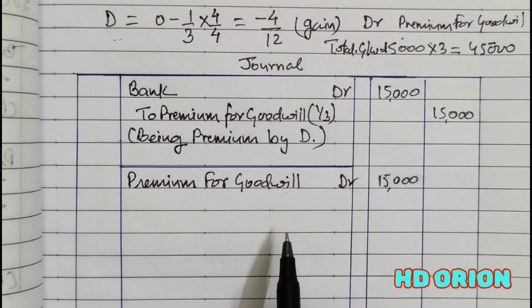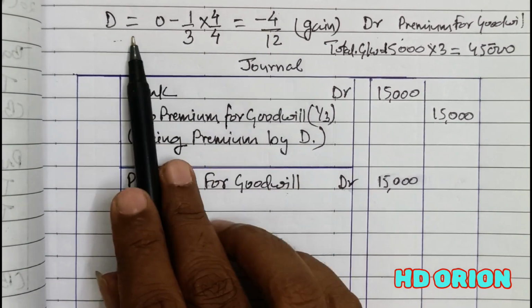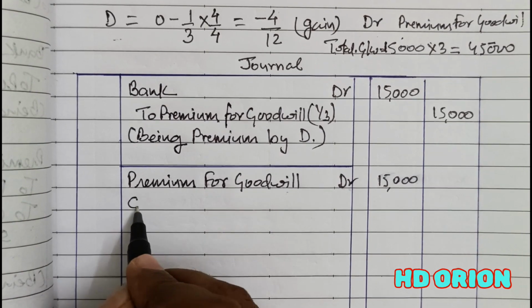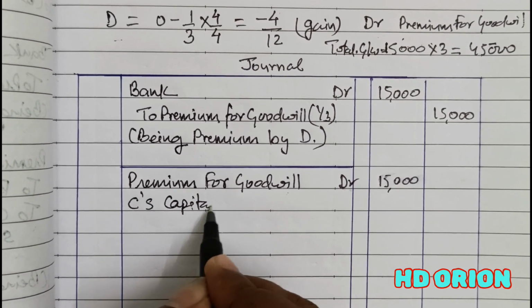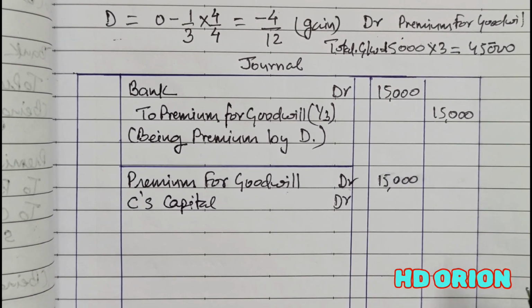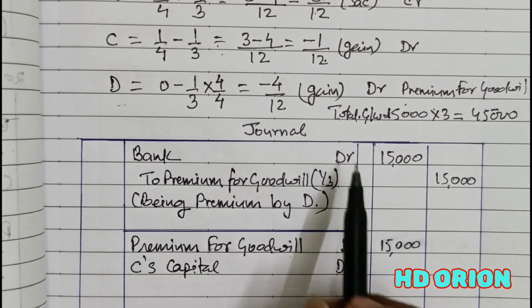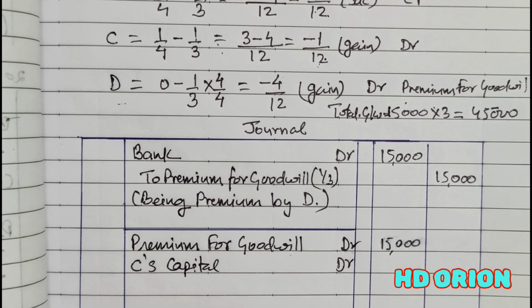Premium for goodwill. Now in this we know that D is gaining, at the same time partner C is also gaining. So C's capital account will be debited. But what will be the amount? You see, C is gaining how much? C is gaining 1/12 of total profit of the firm.